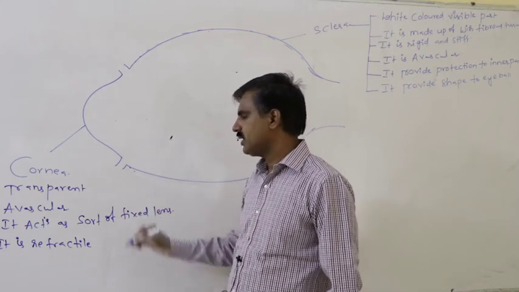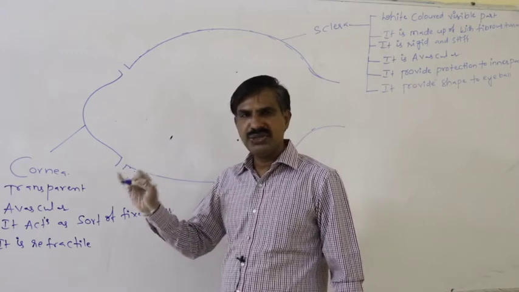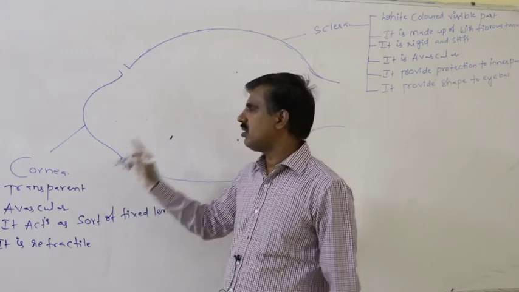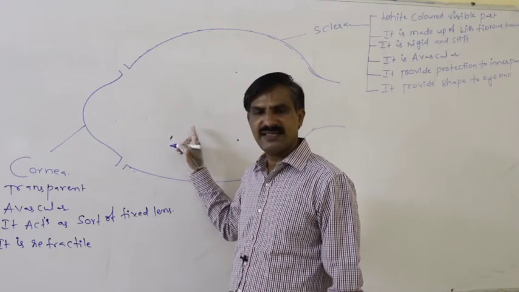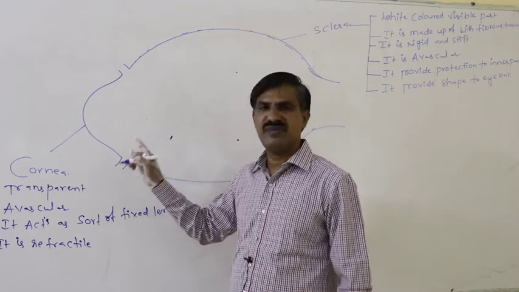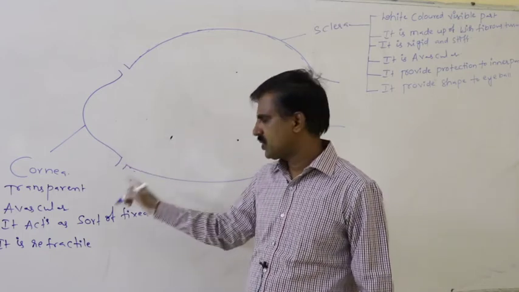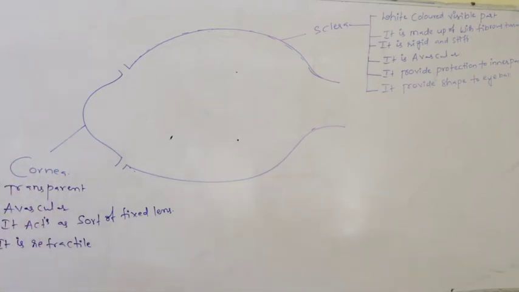Definitely the cornea is useful for reflection of the light onto the next part. In that way it acts as a lens, but its shape never changes. It is refractive.